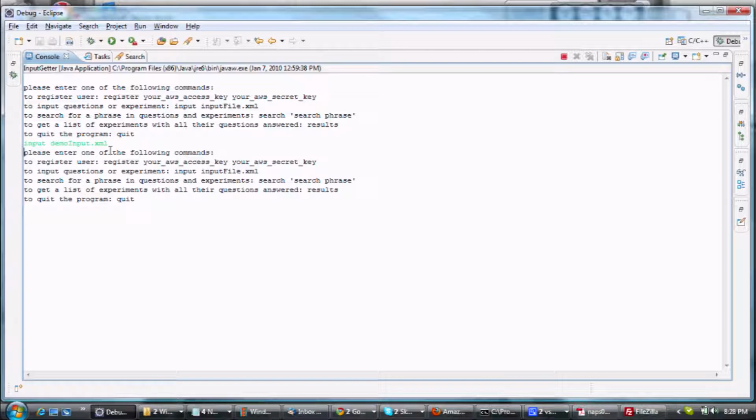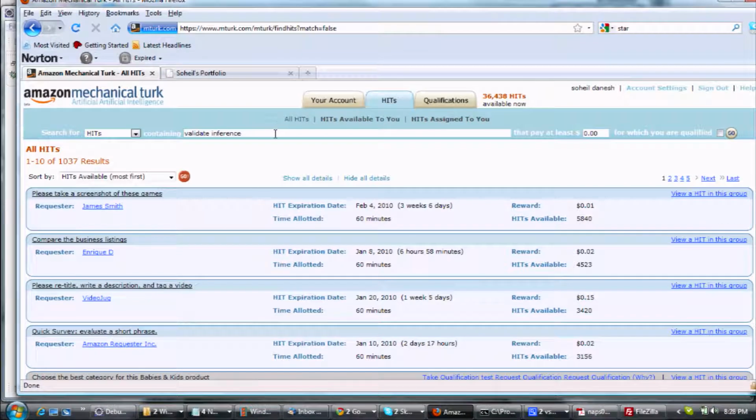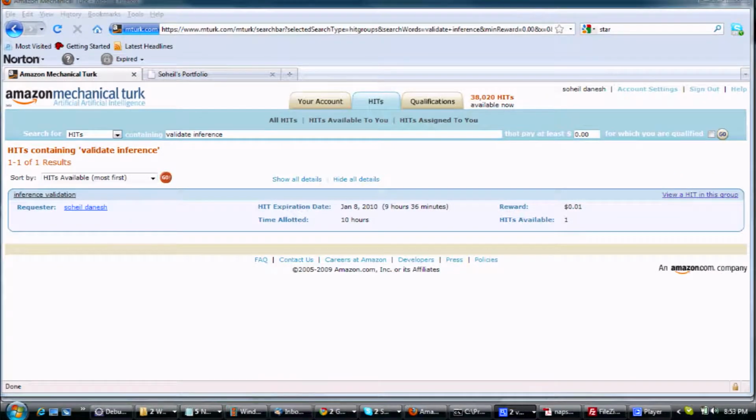The tool automatically creates the necessary jobs on Mechanical Turk. So let's go to the Mechanical Turk website and find our jobs. I'll search for validate inference, which we had listed as a keyword in the input XML. Here we see the Mechanical Turk job automatically created as a result of our input.